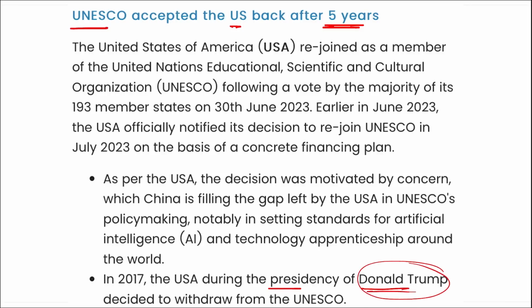You can see UNESCO accepted the USA back after 5 years, when during the term of the presidency of Donald Trump in 2017, USA decided to withdraw from UNESCO.